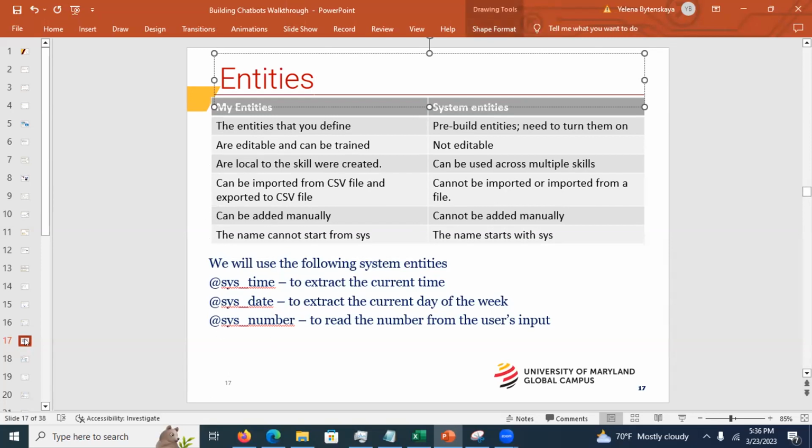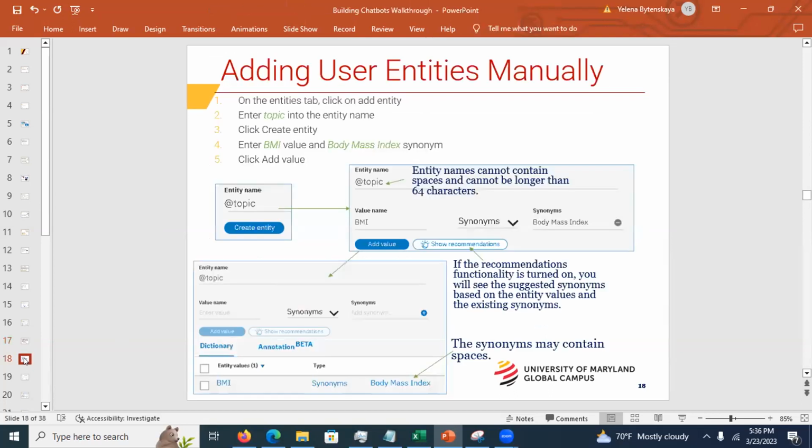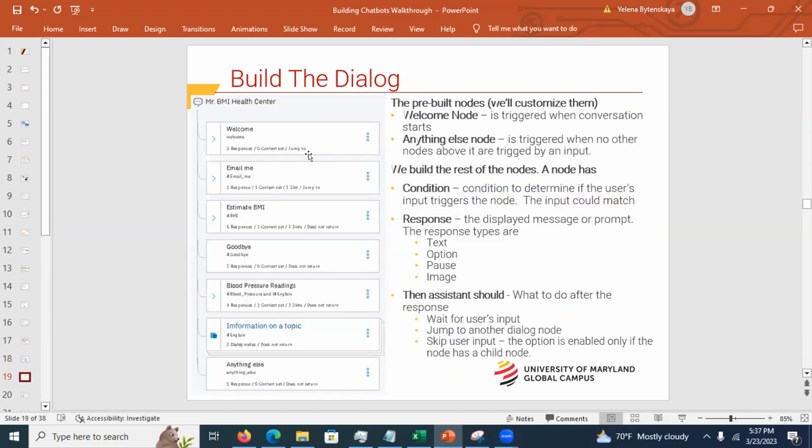Here, I'm just telling you what I'm using in this specific application. As you know from the walkthrough, you can add entities manually or you can import. The reason you're asked to import is that otherwise the walkthrough would be 200 pages long, and you don't want that, right? So you're given 2 files and asked to import. Now, this is a dialog. Remember, the welcome node and anything else node are pre-built. They're there for you. Do not delete them, but you can customize them, right?